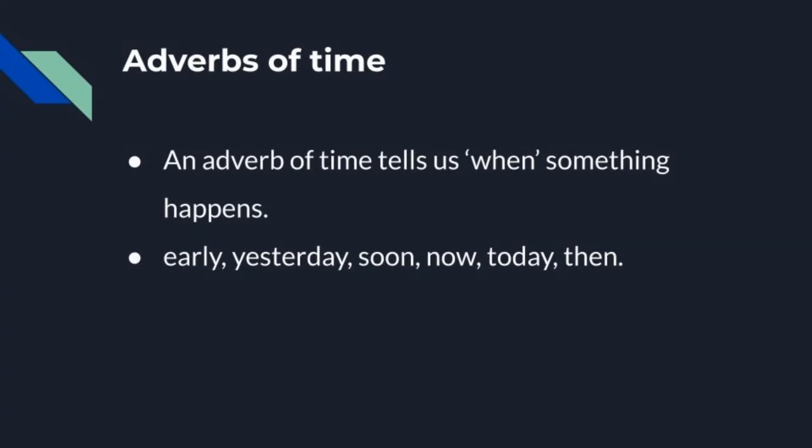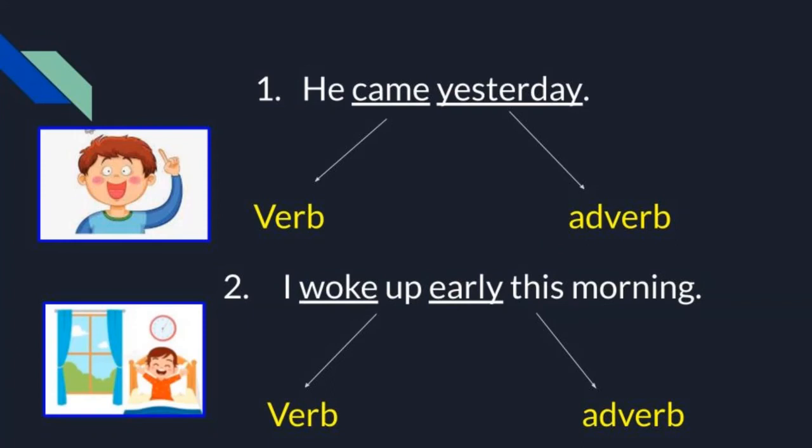Let us see some keywords: early, yesterday, soon, now, today, then. These are adverbs, or otherwise we can say keywords of adverbs. Now let us see some examples of adverbs of time. Look at the first one: he came yesterday. In the given sentence, the verb is came and the adverb is yesterday, because it raises the question: when did he come? When.